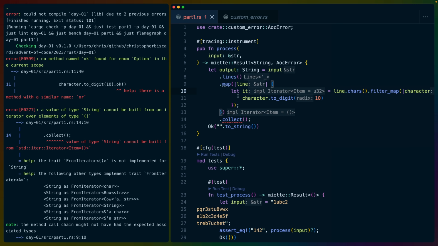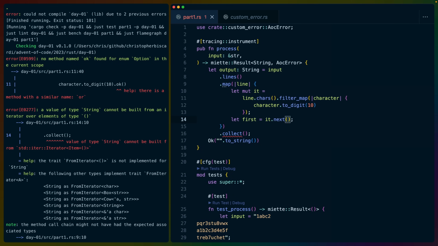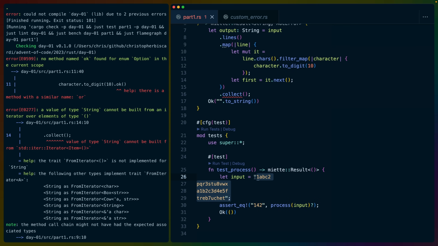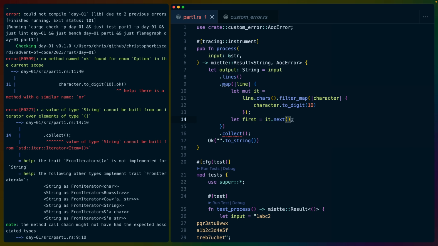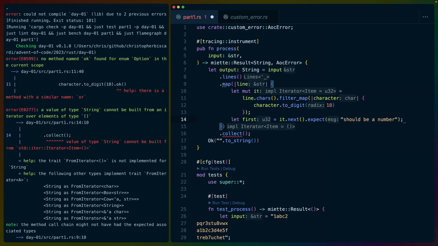We can see that if we do let it and bring up the type inlays. Type inlays are a Rust analyzer feature, which are super useful. So it here is our iterator, an impl Iterator with an item of u32. Now the way iterators work, they give us this next function. And according to our input, if we look, everything has at least one number. So we know if we've done everything correctly at this point, that this will always exist. So if we expect on that, we can unwrap it. So we get a u32 for first here.